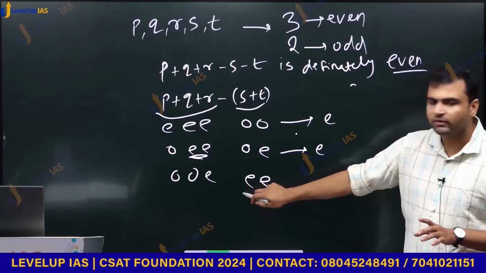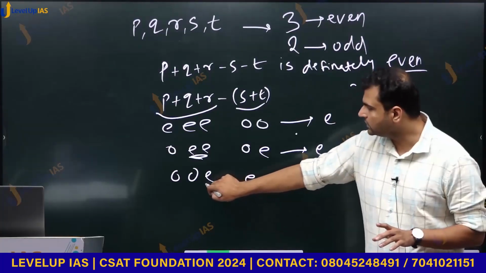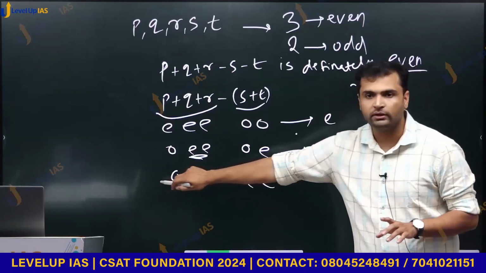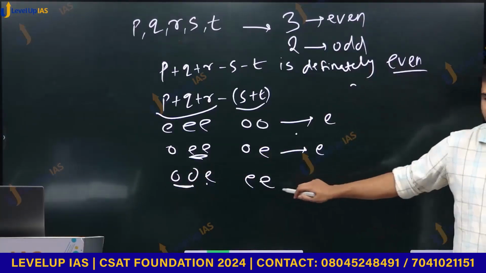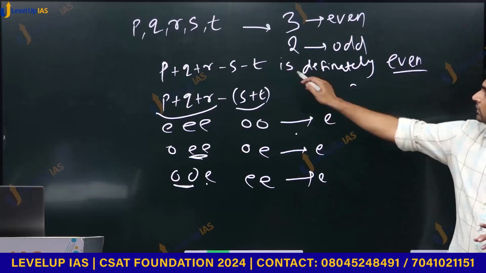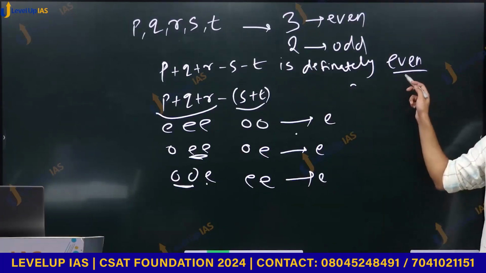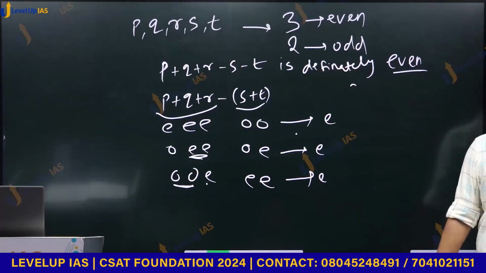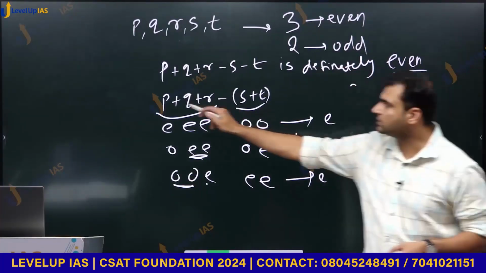Third case, this is even and this is even plus odd, this is also even. Even minus even. So is it definitely even? In all the cases it is even. So this thing is definitely even. So the first statement is correct.